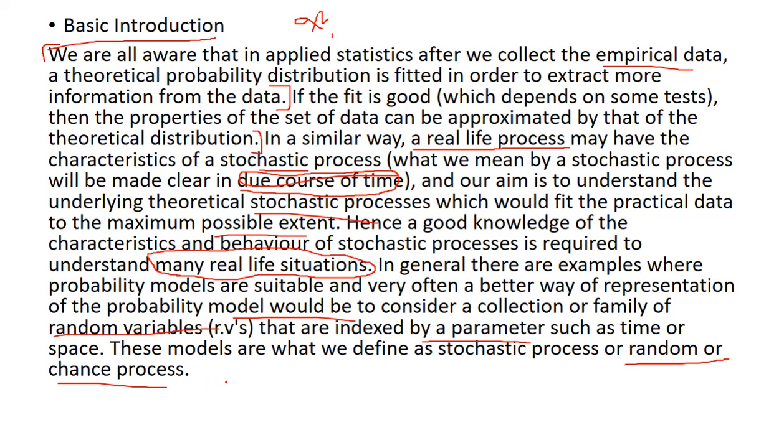This also has wide application in queuing theory, which comes under operational research. In stochastic process, Poisson distribution, exponential distribution, and gamma distribution play a vital role mainly. And Bernoulli process, Poisson process, all things also we can discuss.